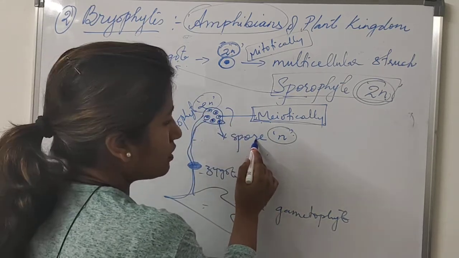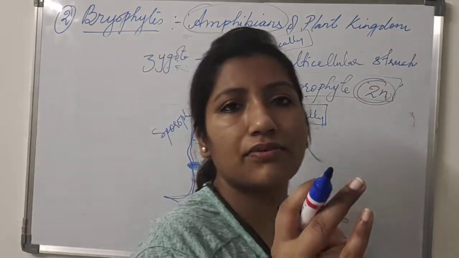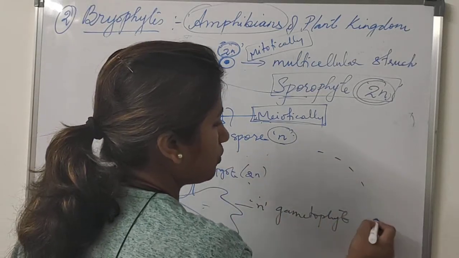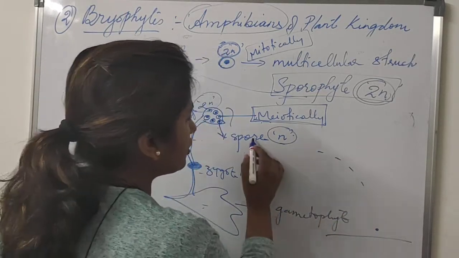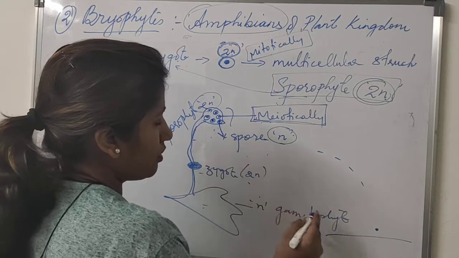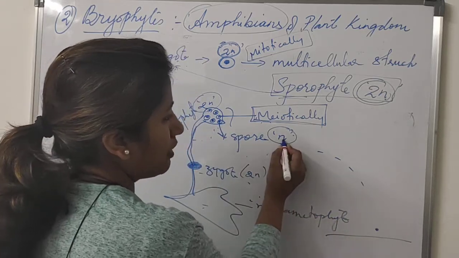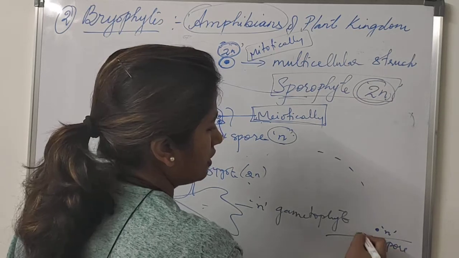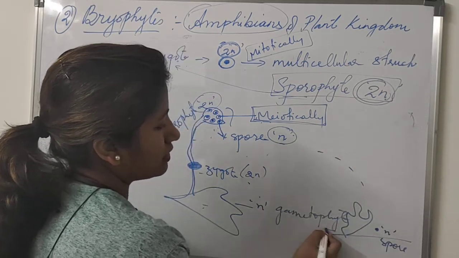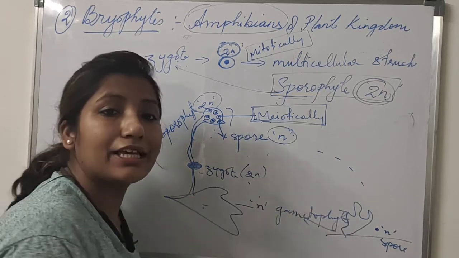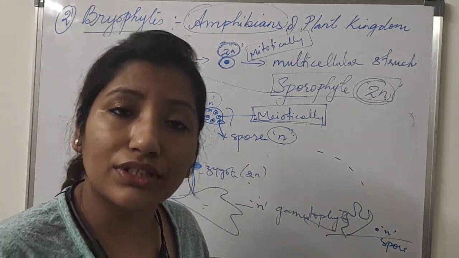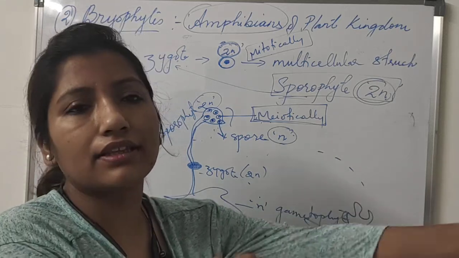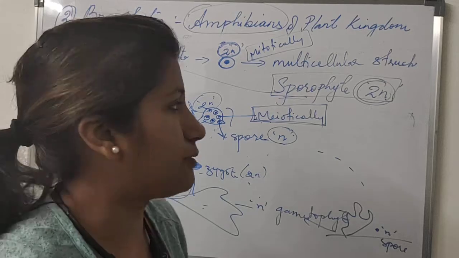Now what do these spores do? They disperse when it is a favorable season for dispersing. These spores will fall down on the ground, and all these spores which come out from the sporophyte are haploid now. From these haploid spores, a haploid gametophyte will form. Again the same life cycle will start. So that is how the bryophyte life cycle takes place, and they do sexual reproduction in this manner.